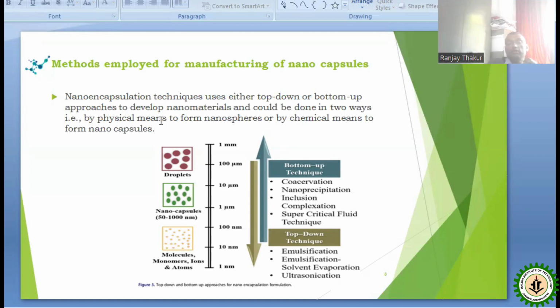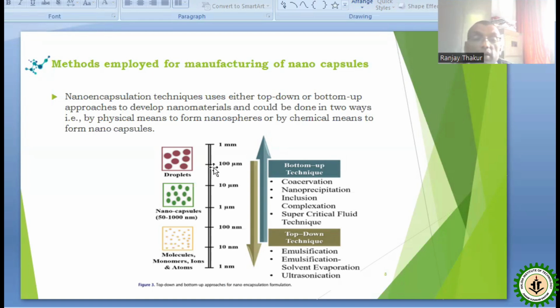Their size increases up to between 1 to 100 nanometer. That is the bottom up approach. These two approaches are applied to develop nanomaterials and could be done in two ways, that is by physical means to form nanospheres or by chemical means to form nanocapsules.